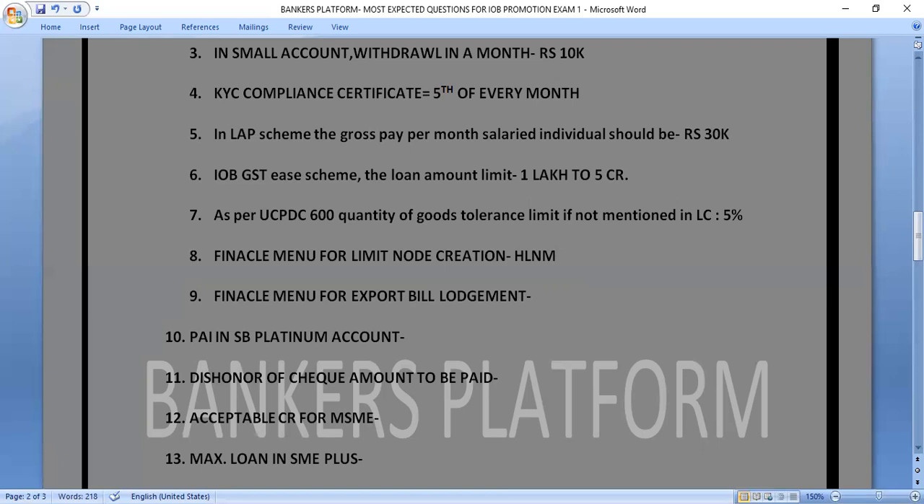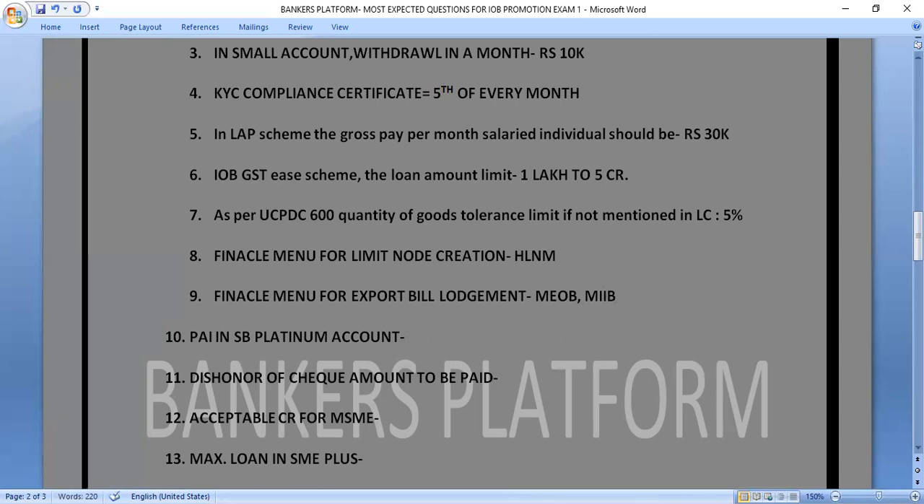Our next question is, what is the Finacle menu for export bill lodgement? If you have to lodge an export bill, which menu will you use? The menu for export bill lodgement is MEOB. Here one more question can be there for import bill lodgement, and that is MIIB. So let's move to the next question.